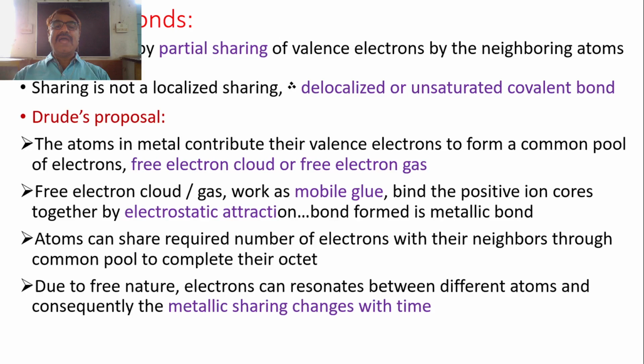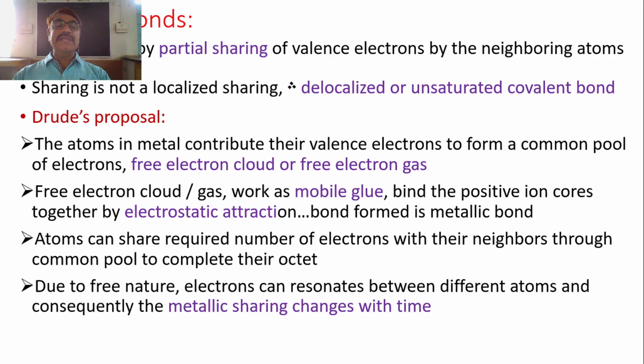Now the atoms have lost their electrons, so they are no longer atoms but positive ion cores, which are fixed at their positions. The mobile glue binds the positive ion cores by the electrostatic force of attraction, which works due to the positive charge of the ion cores and the negative charge on the free electron cloud. In this way, the bond formed is called the metallic bond.